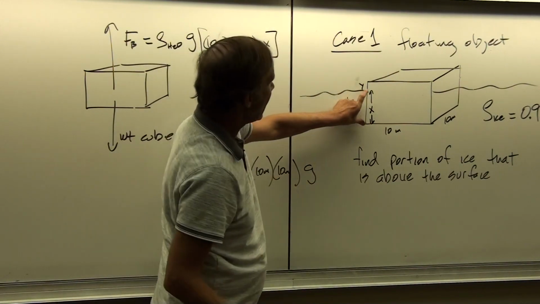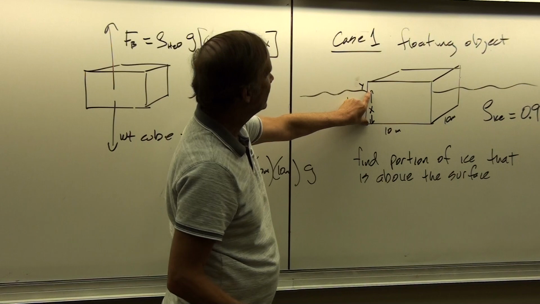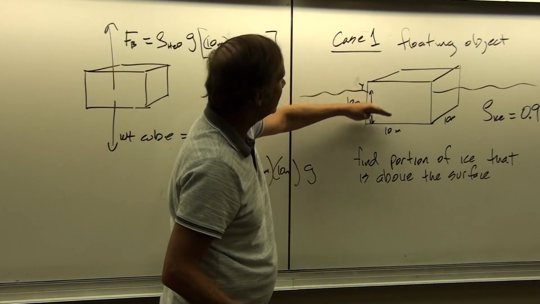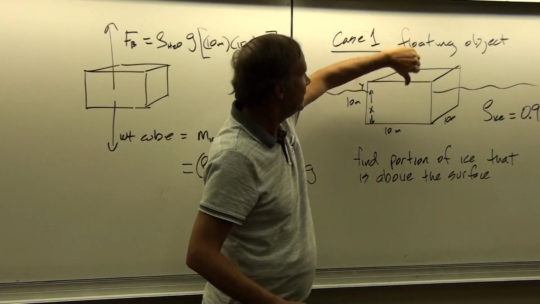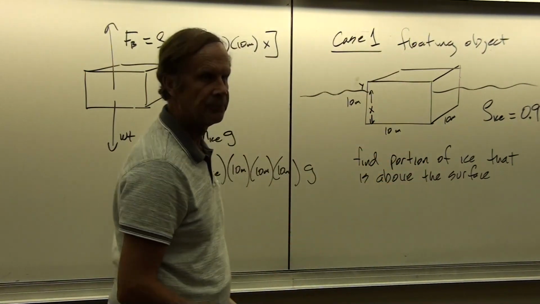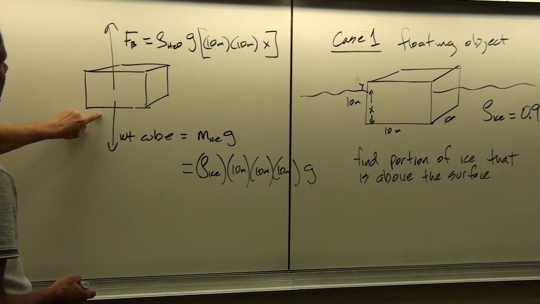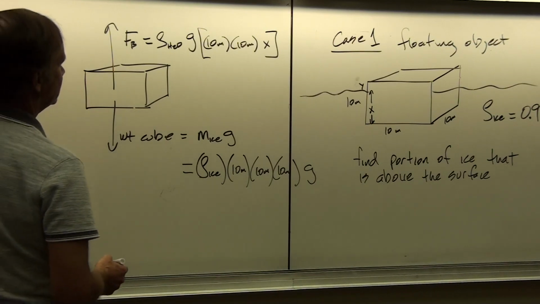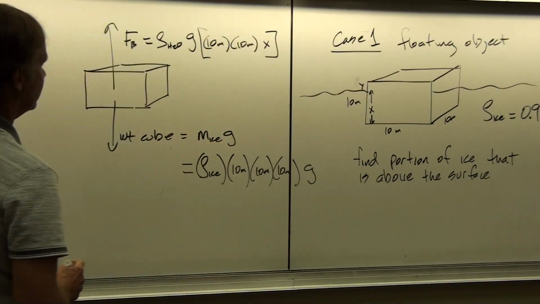Because x is how far it's sunk down into the water until it displaces enough weight of water to equal the weight of the cube. That is the physics of what we're trying to show here: that value of x is really what we're going to need to solve for.